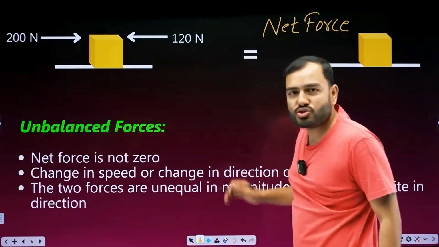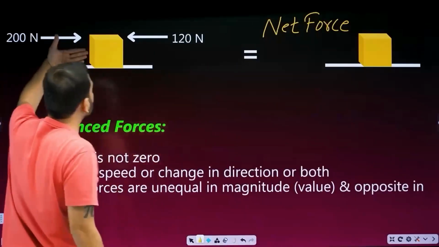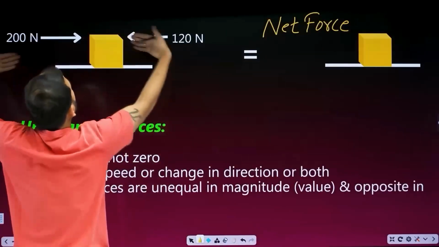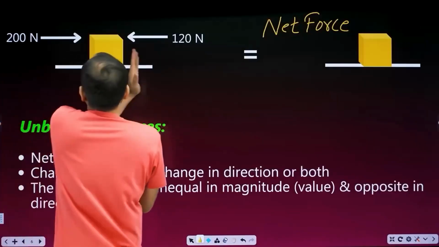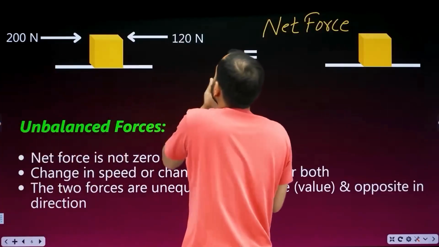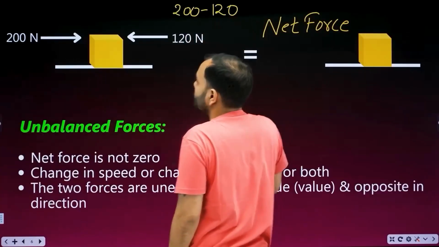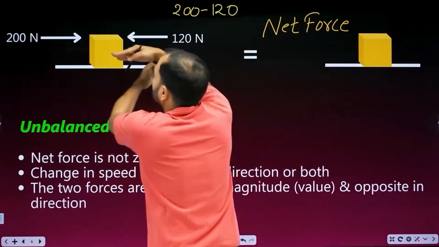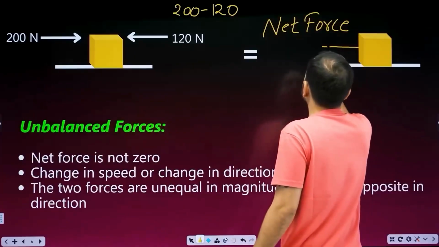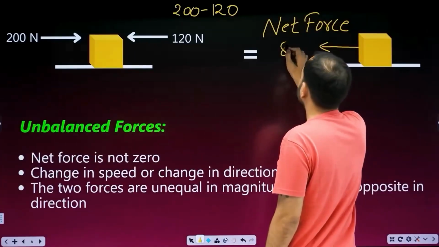What will you add these two? Are you crazy? It's going 200 this way, 120 that way. So how much total is applied? The total should be 200 minus 120. 200 minus 120. Here 200, here 120. The total force on this side, how much is applied? 80 Newton.